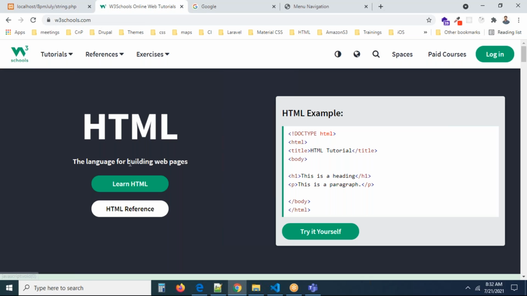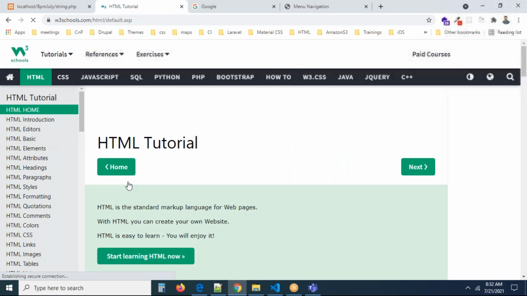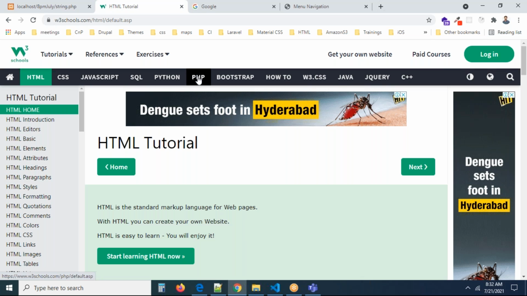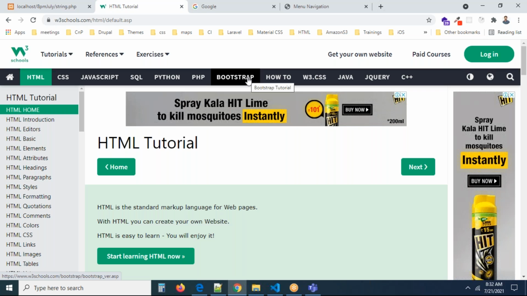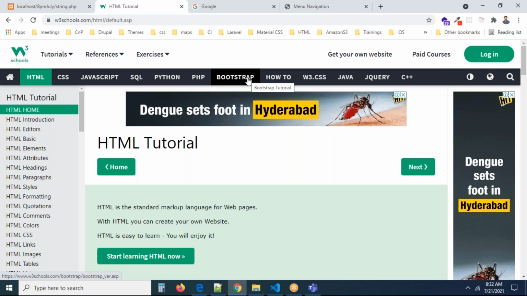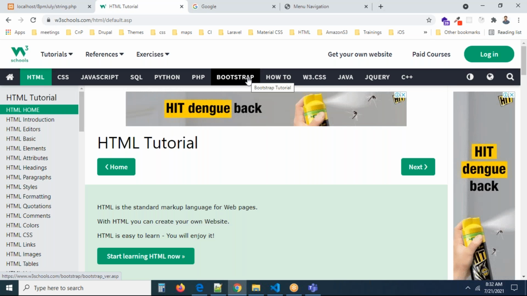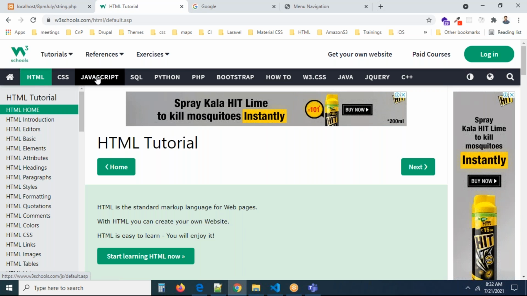So now you can go to any of the courses. Now you can see that is the menu: HTML, CSS, JavaScript, SQL, Python. This is the menu item. Now you can see all these menu items are arranged properly, with a very good background color, and on hover we are getting some green color. Whatever it may be, it looks okay.